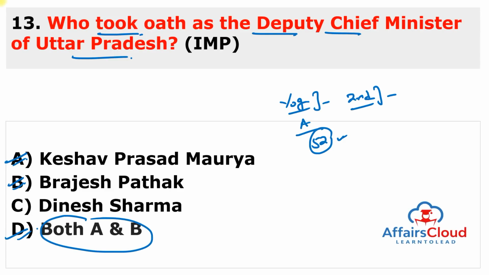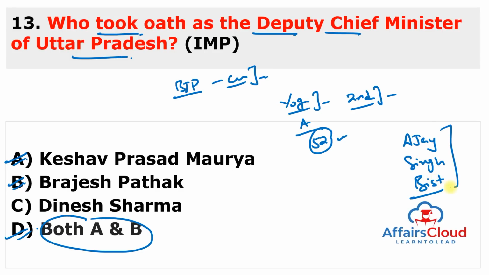You can remember, Yogi Adityanath has become the first BJP leader to become CM for a second consecutive term. Yogi Adityanath's original name was Ajay Singh Bisht. This question was asked in so many exams, and it can be asked again because he has currently been appointed again as the Chief Minister of Uttar Pradesh. His original name was Ajay Singh Bisht, and he is the 21st CM of Uttar Pradesh if we exclude repetition.